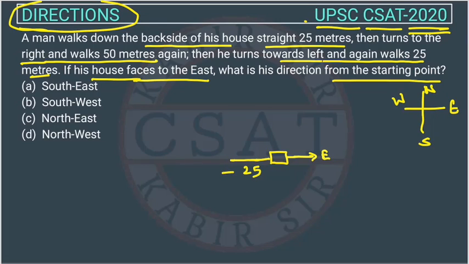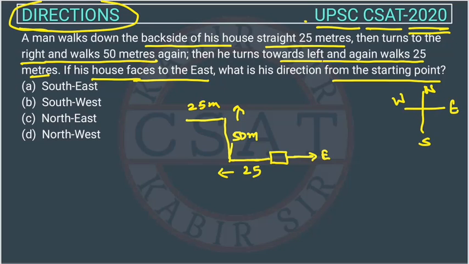So he is facing this side, so the right will be this side, and walks 50 meters, right? So he is walking how much? 50 meters he is walking, and then turns towards left. Now he is facing this side and turning left. So turn left means this side, right? And again walks 25 meters.